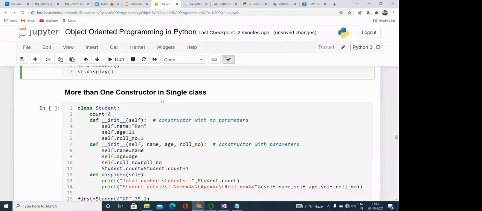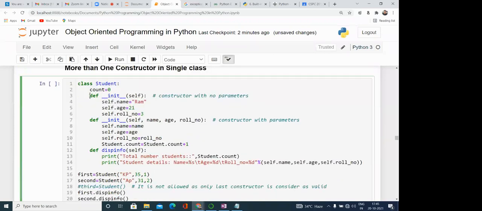One more important thing is that if we have more than one constructor in a single class, suppose this is the case. Here you can see we have two constructors. One is the default constructor, or the constructor without any parameter, and here we have a constructor which has some parameters. In Python, method overloading is not allowed.